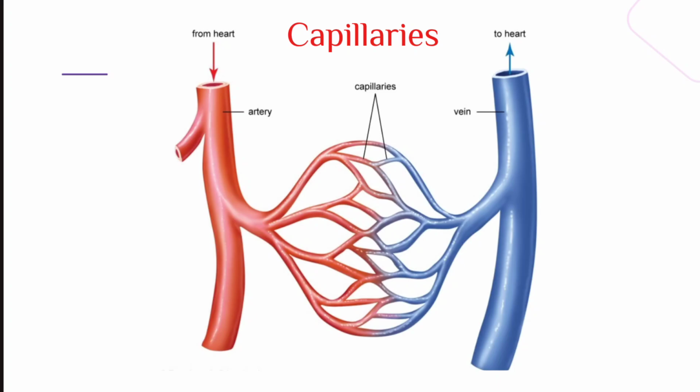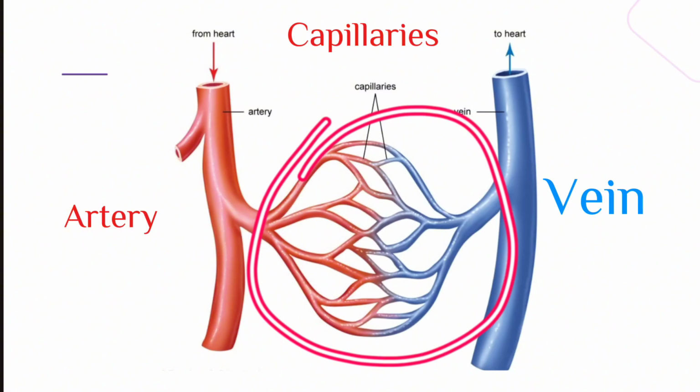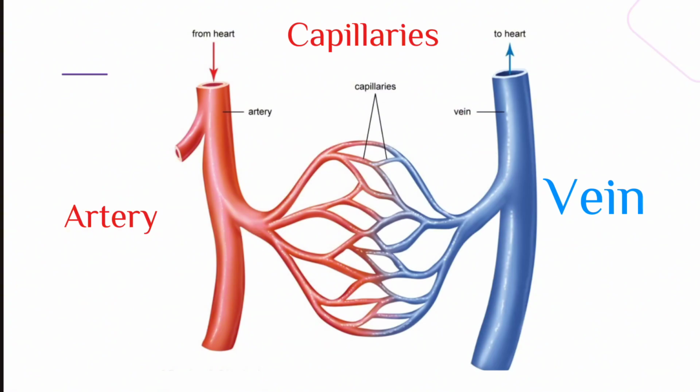The capillaries. In red, the artery. Then in blue, the veins. The artery carries blood from the heart to the different parts of the body. The vein carries blood towards the heart. The capillaries is the place where the exchange of substances takes place.